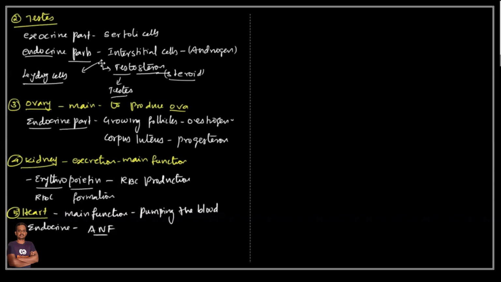Okay, these are some of the glands. We have discussed three types of glands: exocrine gland, endocrine gland and also heterocrine gland.